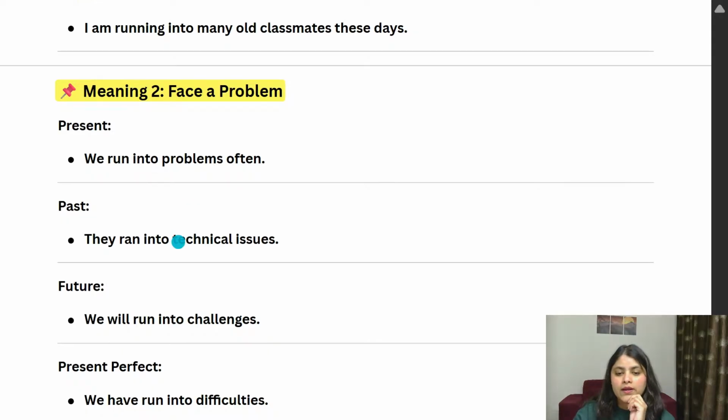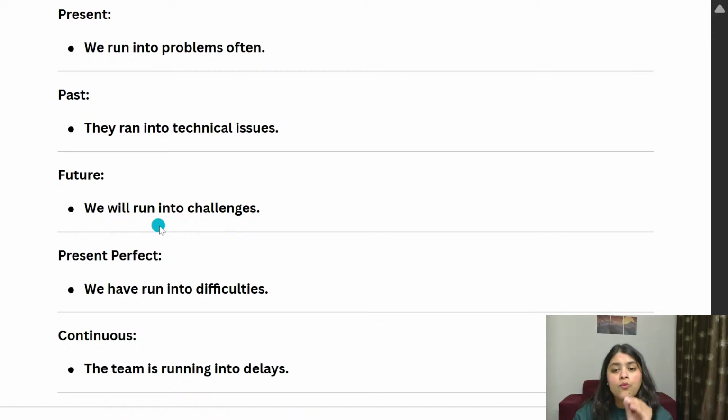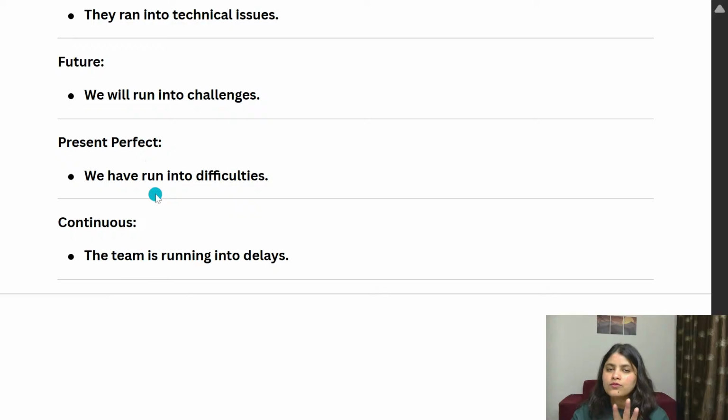Got it? Now future is very simple. We will run into challenges means we will face problems or challenges. Got it? Now, present perfect, we just have to use run instead of ran, because verb 2 is ran, verb 1 is run, verb 3 is run again.